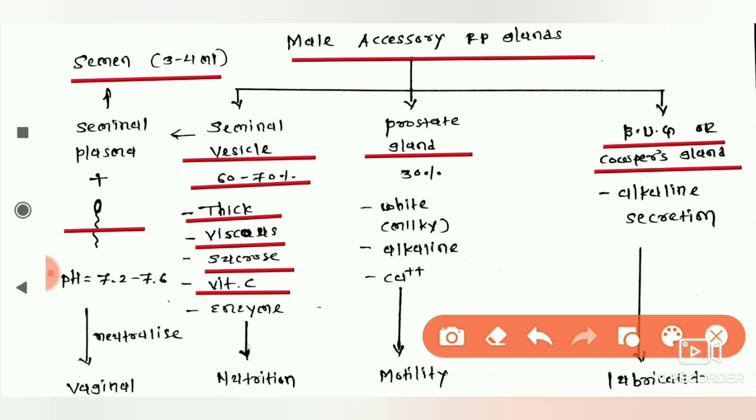During one ejaculation by the male, meaning the male is sexually excited and releases semen outside, that is ejaculation. One ejaculation leads to the male releasing 3 to 4 ml of semen outside the body, and this semen has at least 200 to 300 million sperm present in 3 to 4 ml of semen, and the pH of this semen is 7.2 to 7.6.